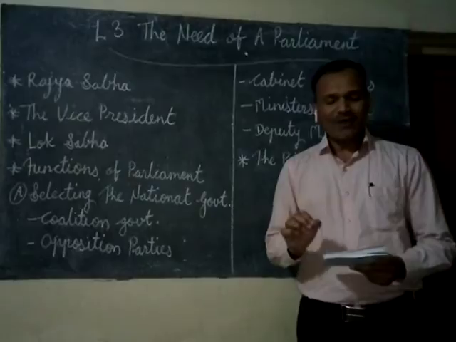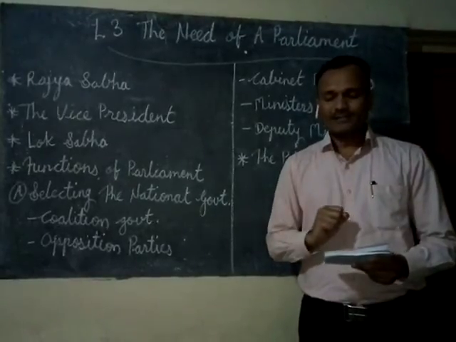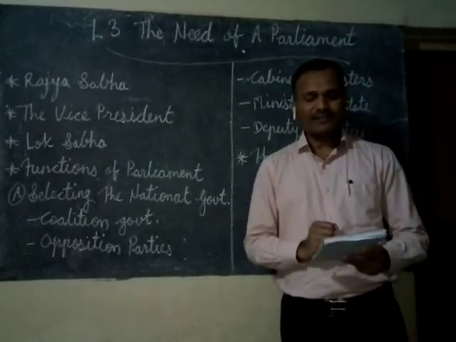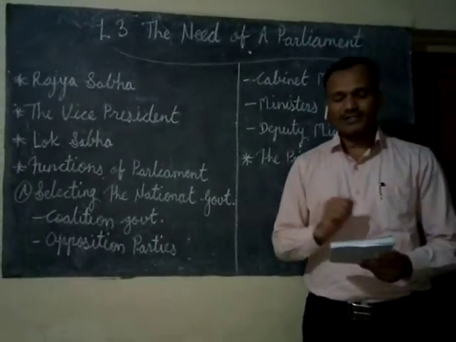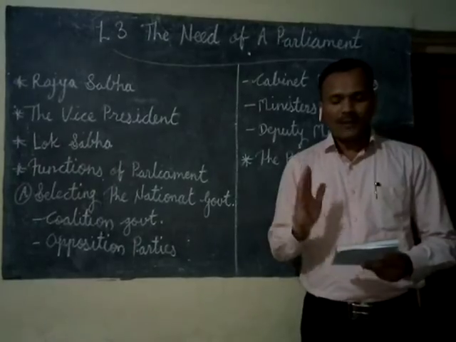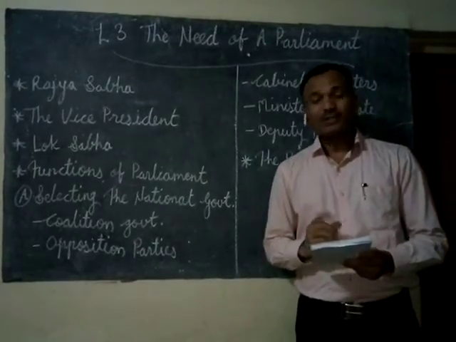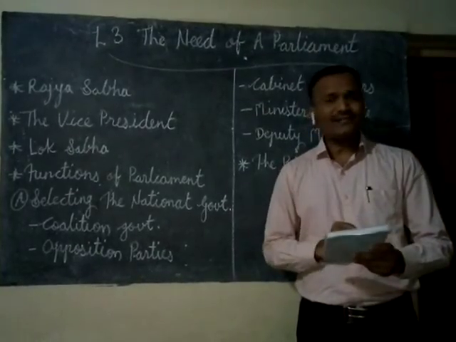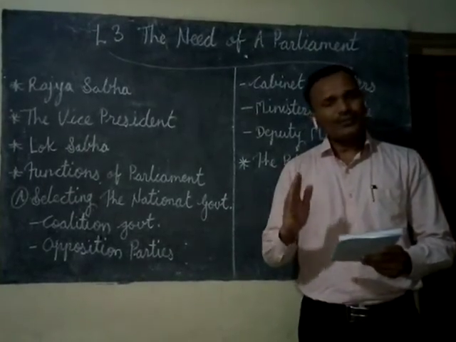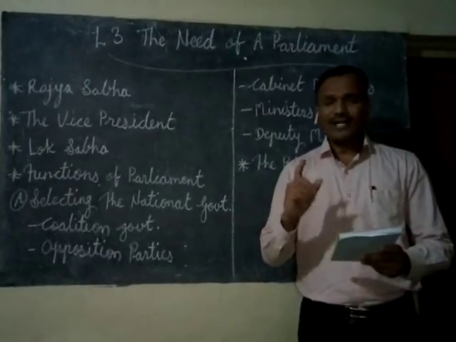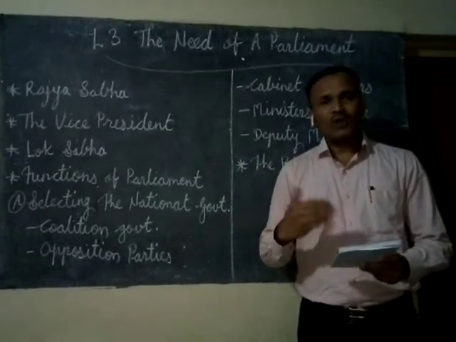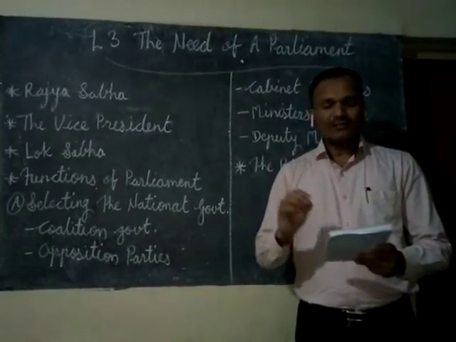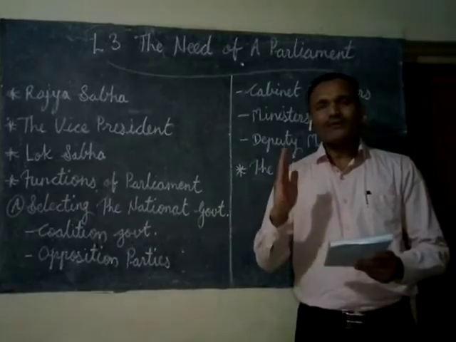Rajya Sabha can have maximum 250 members, but at present there are 245 members in Rajya Sabha. Among these 245, the 233 members represent the states and union territories. The remaining 12 members are nominated or appointed by the president, who are famous personalities from the various fields.